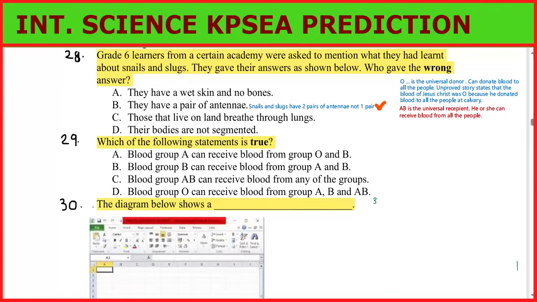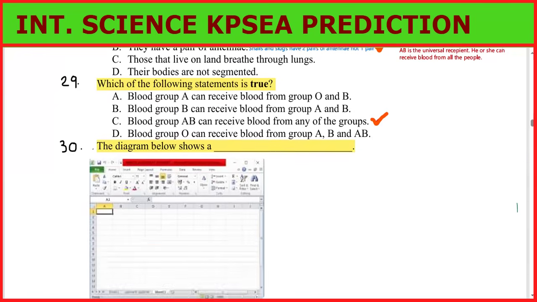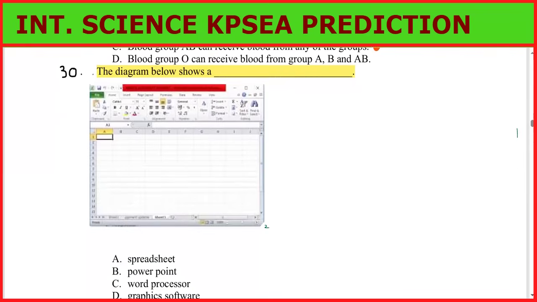receiver or recipient. So let us find the correct answer here. The correct answer should be blood group AB can receive blood from any of the groups, because AB is the universal recipient, it can receive blood from anyone. What is your blood group? Go to the hospital and have a blood check.